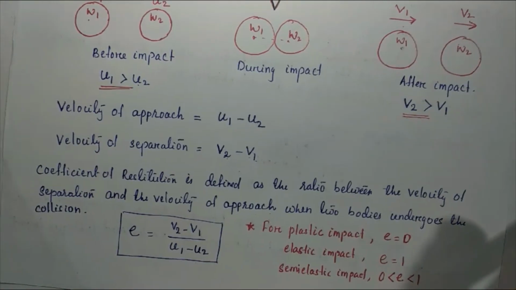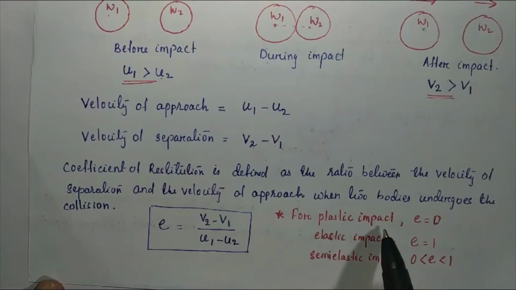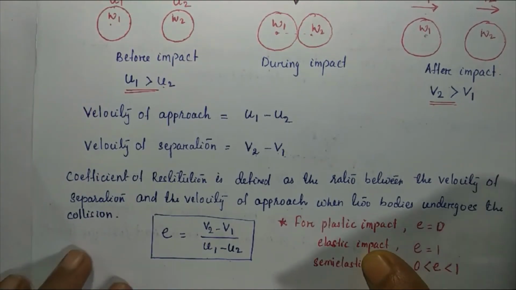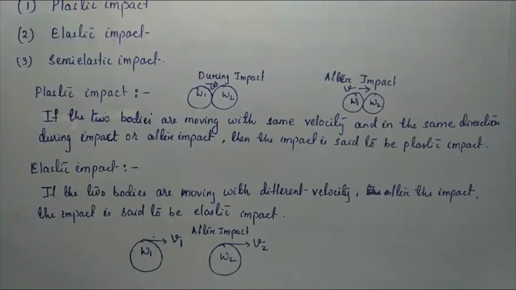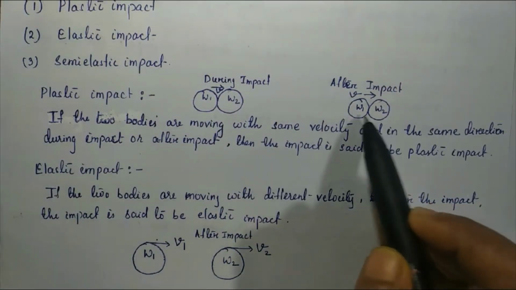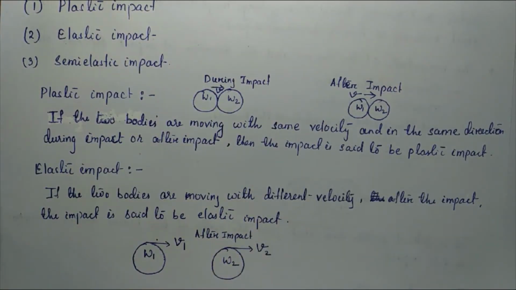So first we explain plastic impact. For plastic impact, the value of e should be 0. So how will it be 0? We already discussed that in case of plastic impact, the two bodies are moving with the same velocity.